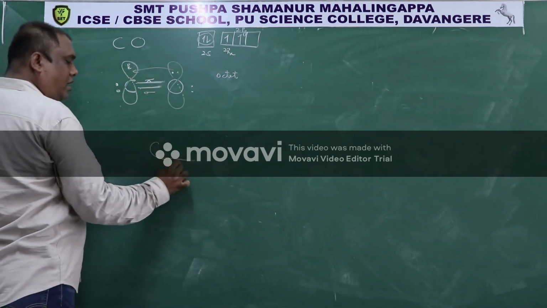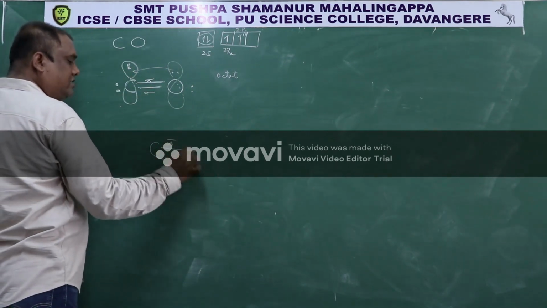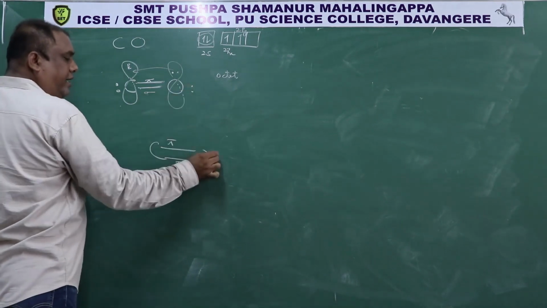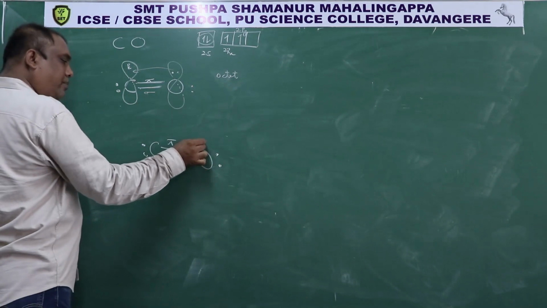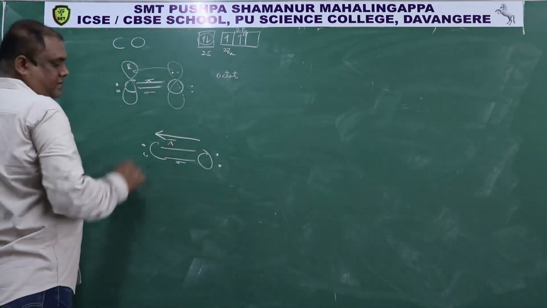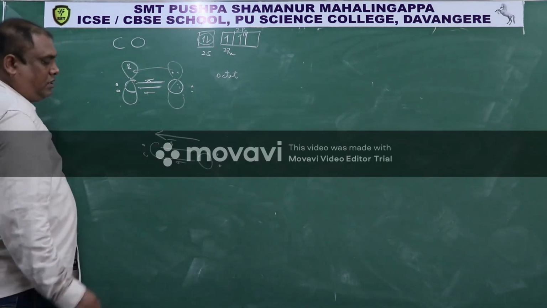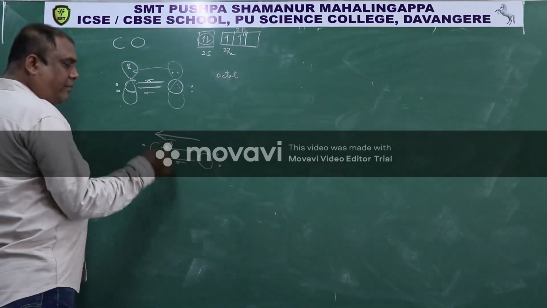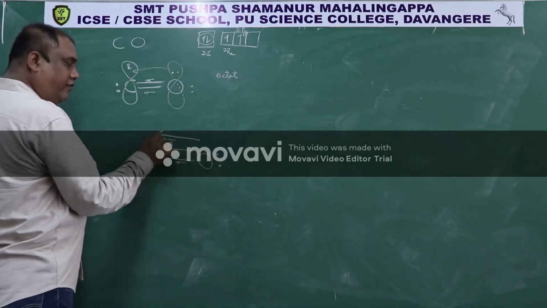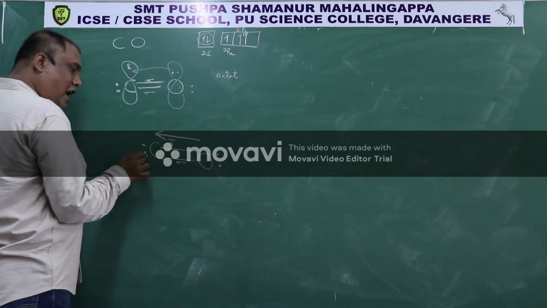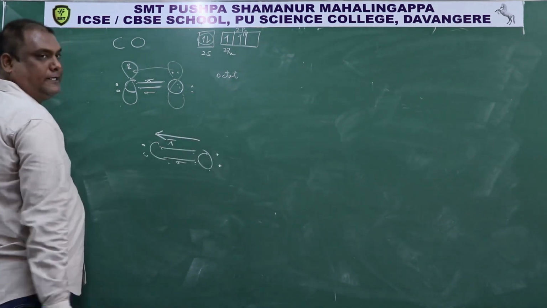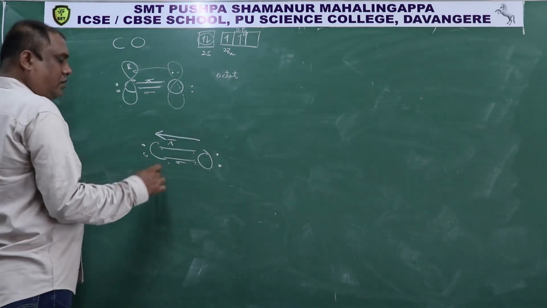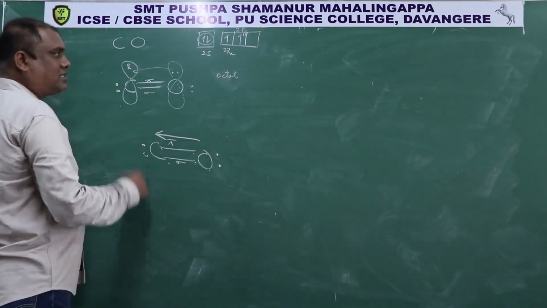So the sigma bond, the pi bond with oxygen, and this lone pair turned into a bond pair. Now, after turning into a bond pair, oxygen has 1, 2, 3, 4, 5, 6, 7, 8, an octet, and carbon also now has 1, 2, 3, 4, 5, 6, 7, 8, an octet. So now this is the structure of carbon monoxide.